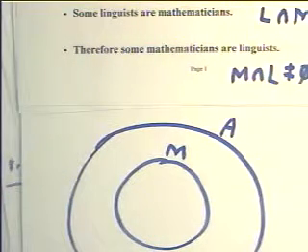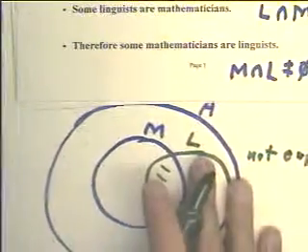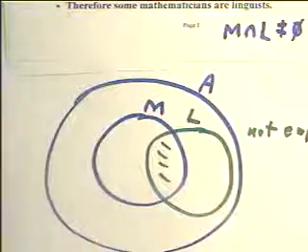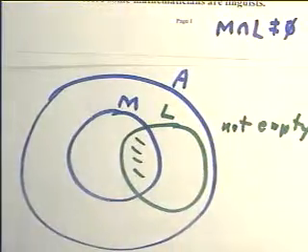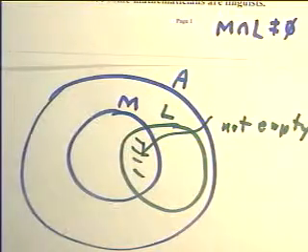And it says some linguists are mathematicians. So if we draw the set of linguists, here, the set of linguists, the conclusion is that this part is not empty. We have to conclude that the set of linguists has a non-empty intersection with the set of mathematicians.